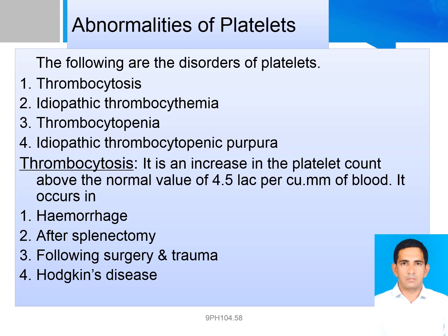Cytoreductive therapy is primary, with plasmapheresis reserved for acute bleeding.